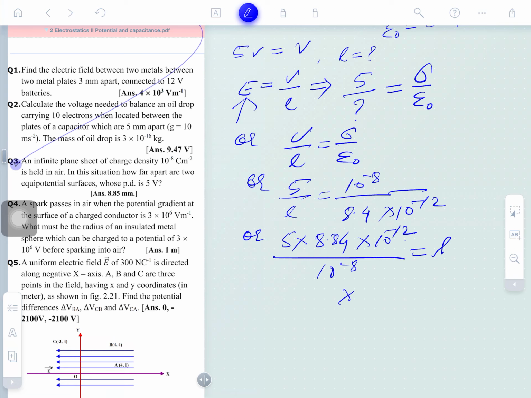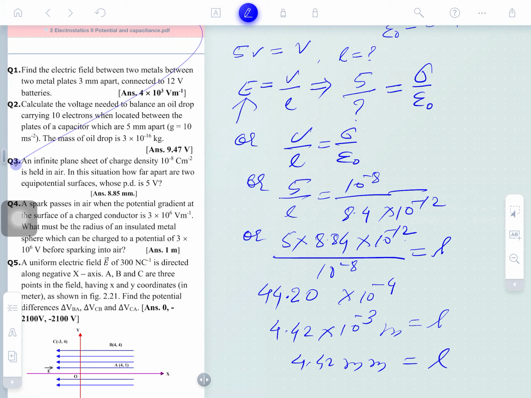The 8 cancels, 10 to the power minus 4 is there, and 5 4s are 20, 5 8s are 40, and 44. Two decimals are there, so this can be written as 4.42 into 10 to the power minus 3 meter. So it shall be 4.42 mm. This is the length.